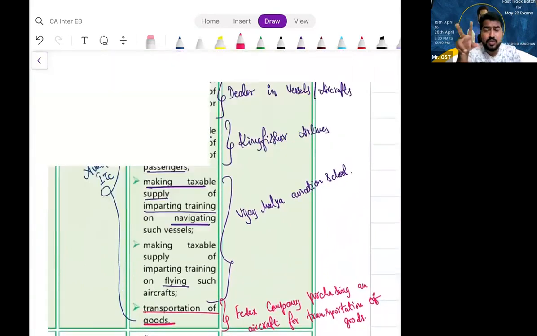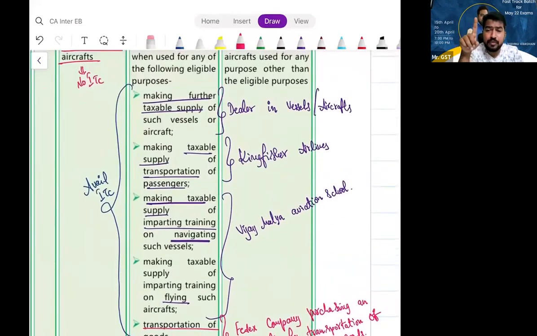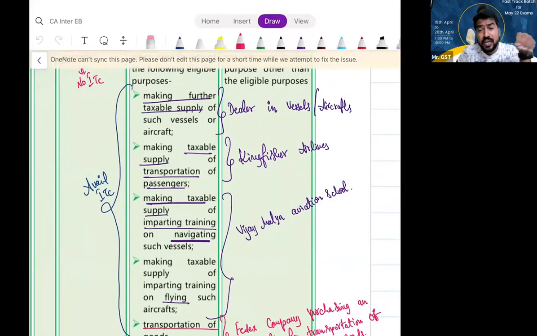Now, the first two entries, what did we discuss? We discussed motor vehicles for carrying passengers with less than or equal to 13 seating capacity, vessels and aircrafts, correct? All these three put together, for our easy understanding, let us refer to them as ineligible conveyances. Now tell me, if you purchase these ineligible conveyances, can you take ITC? No. But there are exceptions. Who can avail ITC on ineligible conveyances also? We have seen, correct?